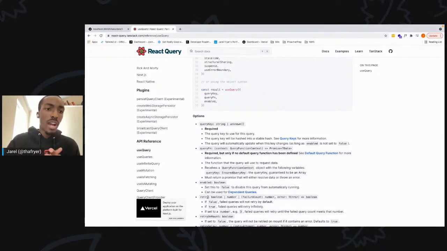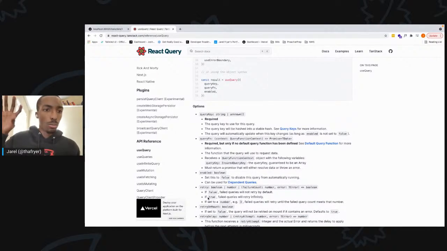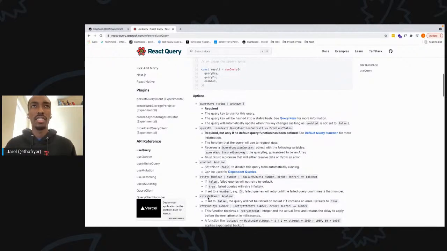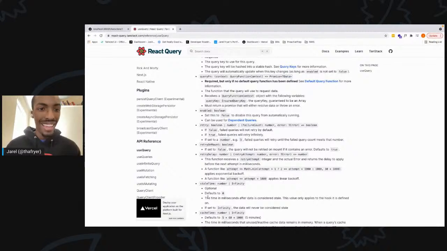It handles retry and exponential backoff on API calls for you. You can disable or enable them as you so please. We talked about caching them, background updates. There's a lot of cool things that React Query handles for you, right? Key thing to note over here, you'll probably see it in my browser.